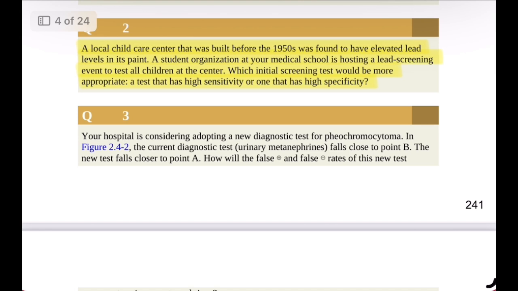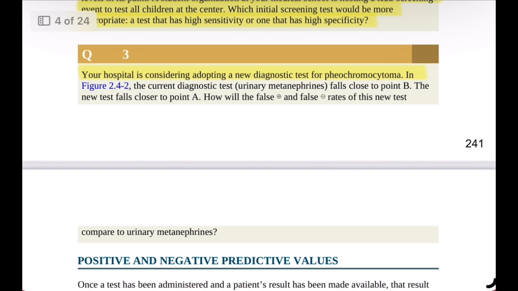Question 3. Your hospital is considering adopting a new diagnostic test for pheochromocytoma. In the current diagnostic test, urinary metanephrines falls close to point B, while the new test falls closer to point A. How will the false positive and false negative rates of this new test compare to urinary metanephrines?